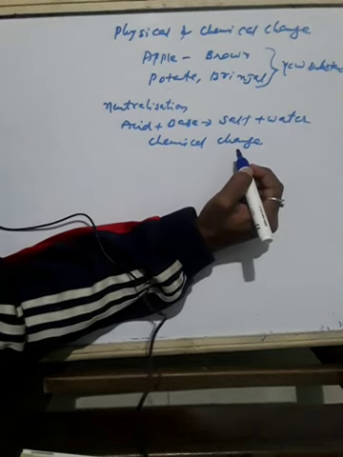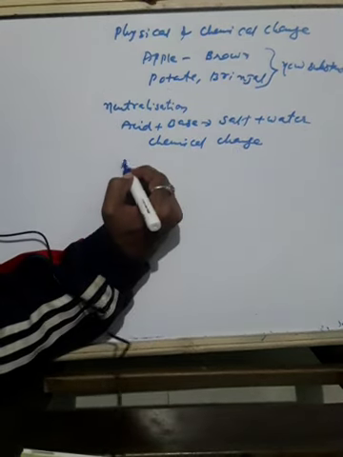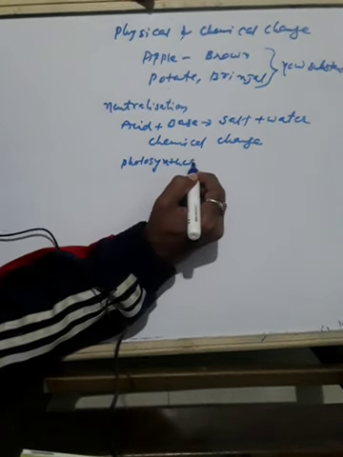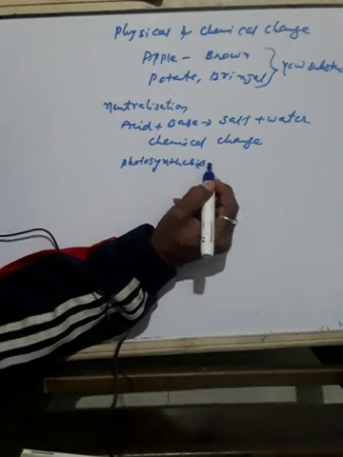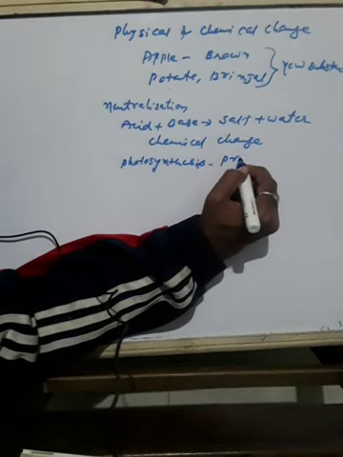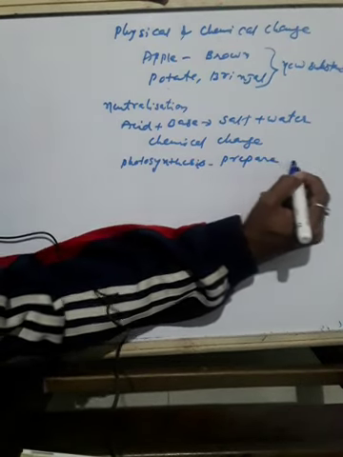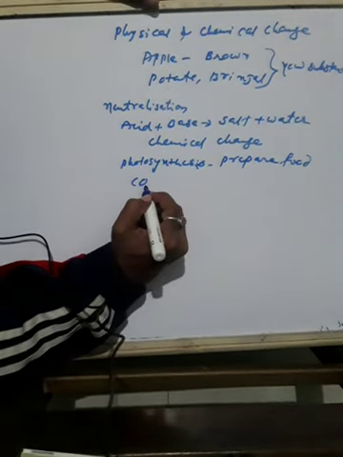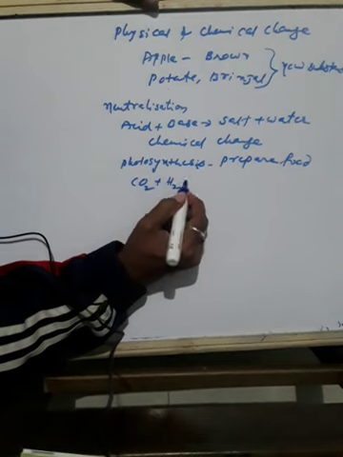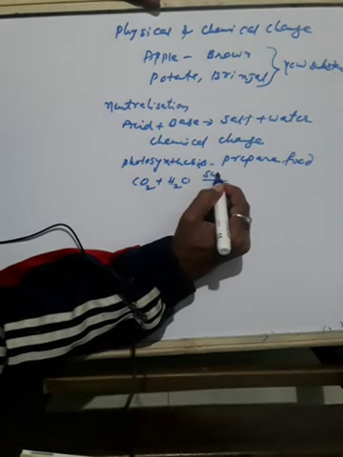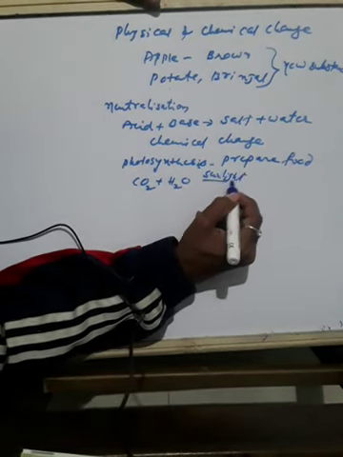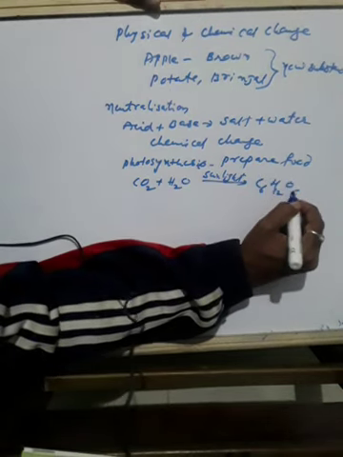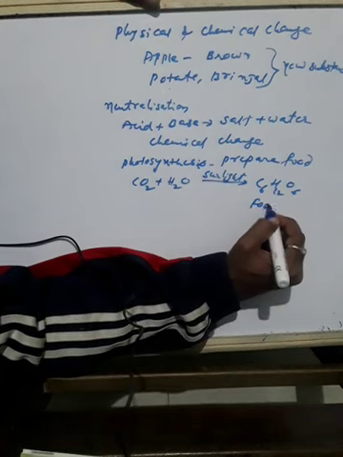Okay, and you have also learnt about the process called photosynthesis. During photosynthesis, what happens? Plants prepare food on their own. It means they use carbon dioxide, water, and in the presence of sunlight they prepare food, or glucose.